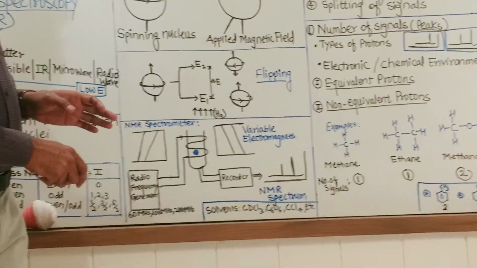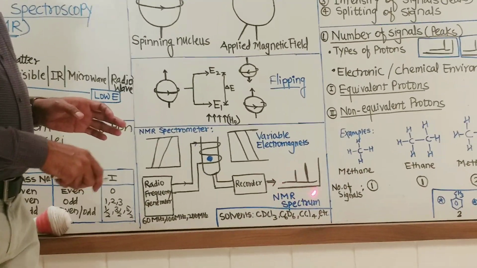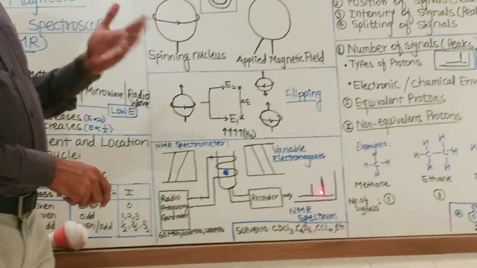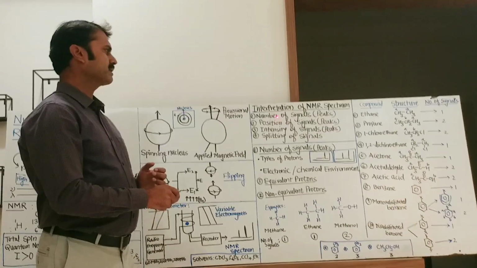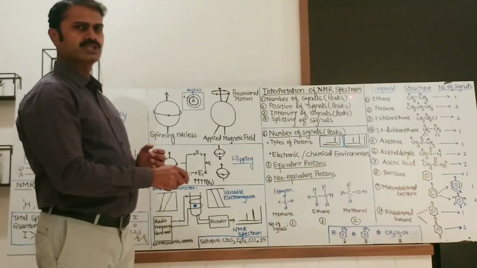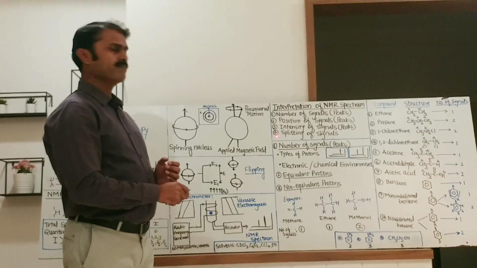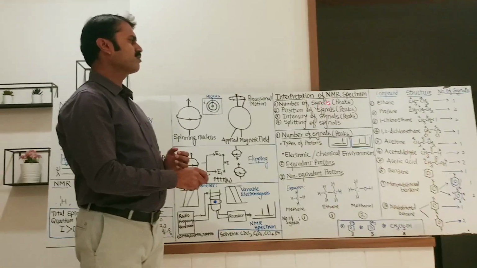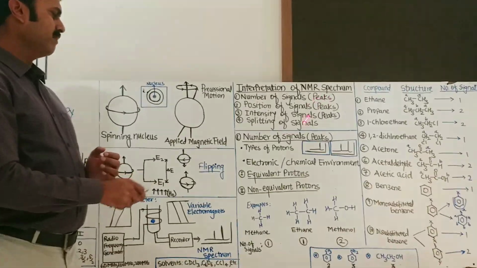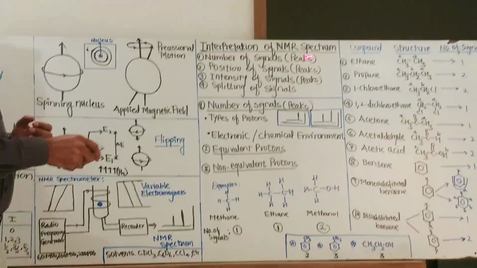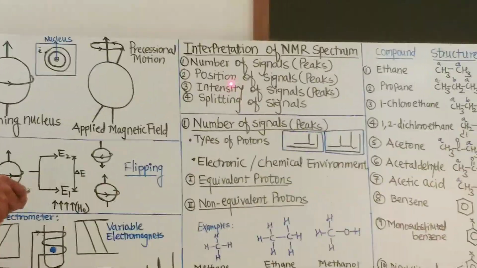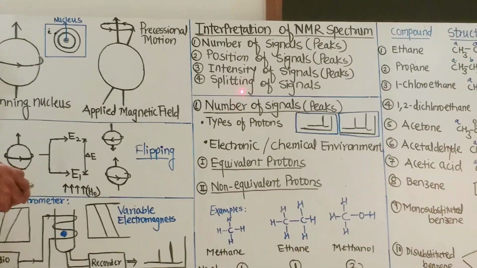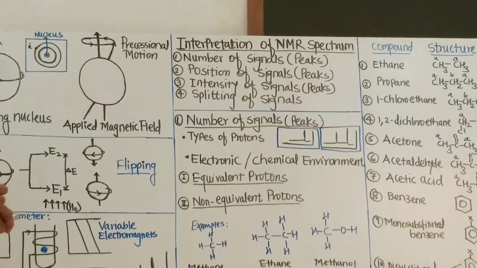This NMR spectrum is interpreted with the help of 4 parameters. So let us discuss the parameters which are used to interpret the NMR spectrum. First parameter is the number of signals. NMR signals are also known as peaks. Second parameter is the position of signals or peaks. Third parameter is the intensity of signals or peaks. And fourth parameter is the splitting of signals.